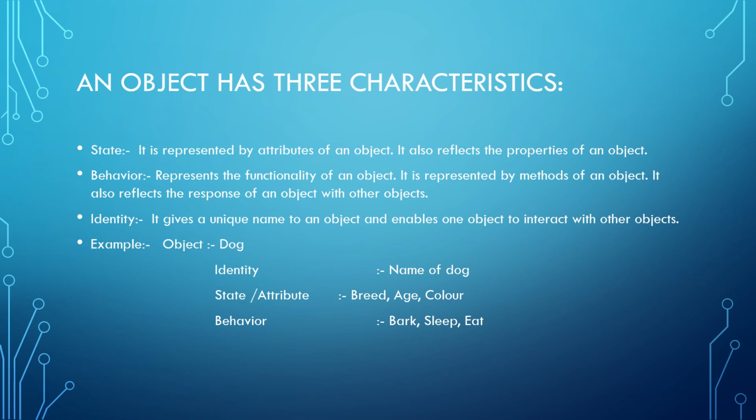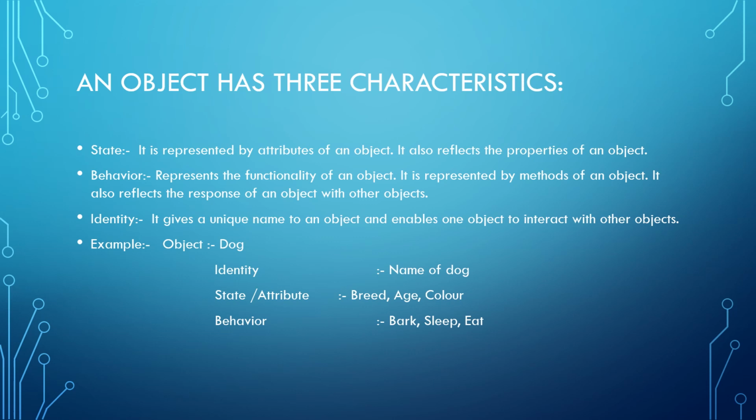Now, every object has three characteristics. First is state, second is behavior, third is identity. State is represented by the attributes of an object. It also reflects the properties of an object. It tells you which properties are there in an object. Behavior means the function, the work done by the object. That is called behavior.